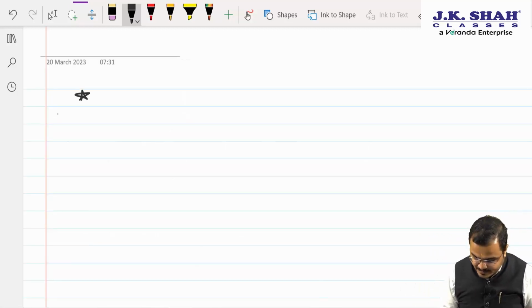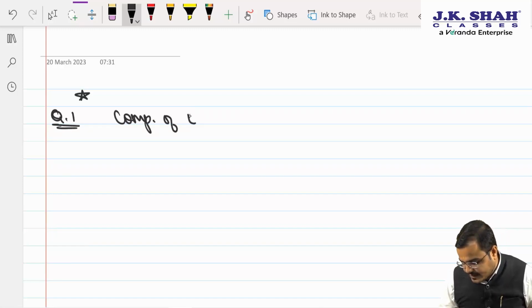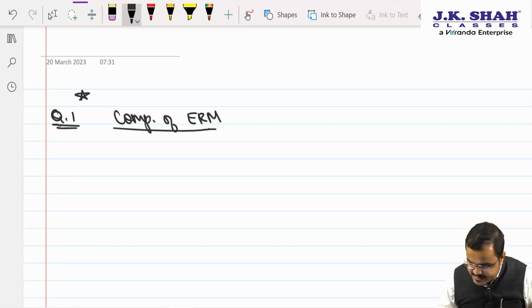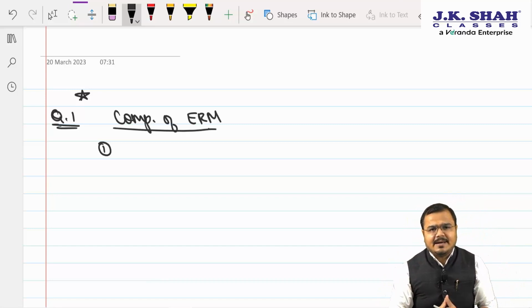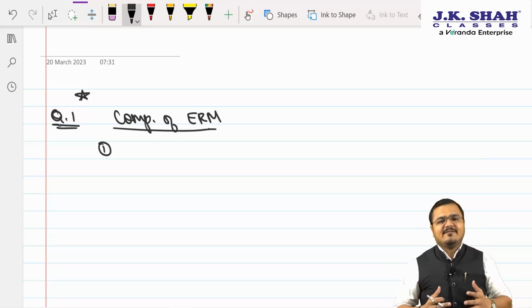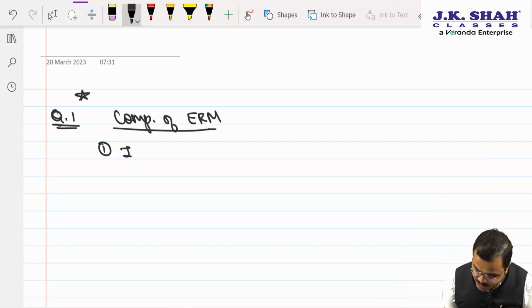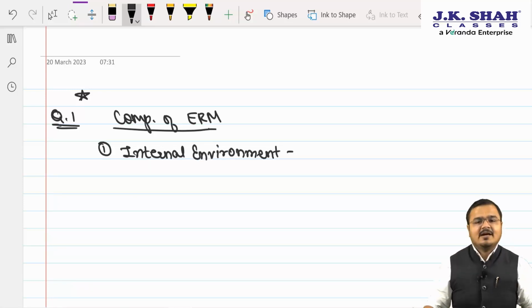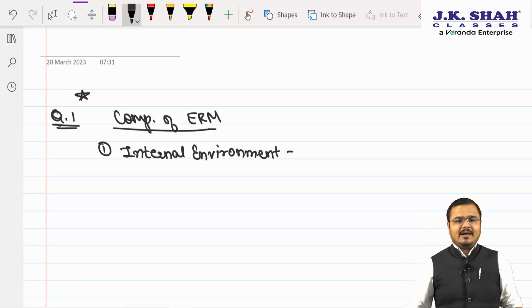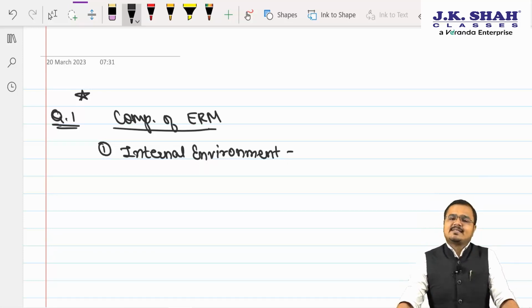So first we will give the heading. Question number 1, and what is it? Sir, components of ERM. Yes or no? Yes sir. Come on, try to recall what are the components of ERM. Sir, the first and foremost is the environment in which the organization operates, that is, the internal environment. Correct. So first I am going to write it down: internal environment. The environment in which my organization operates will definitely have a bearing on how we would like to see the risk and how we are managing those risks with our risk appetite level.